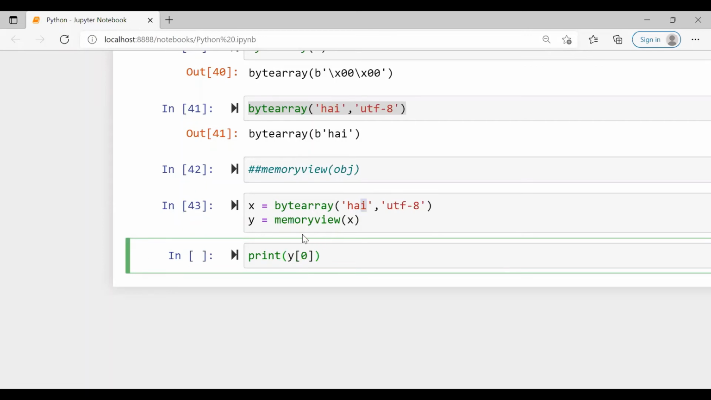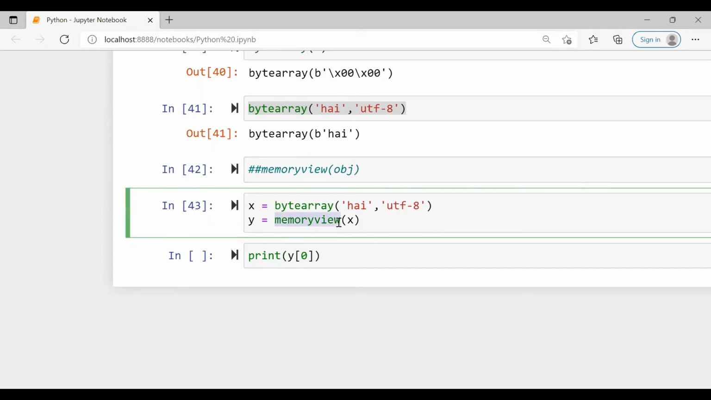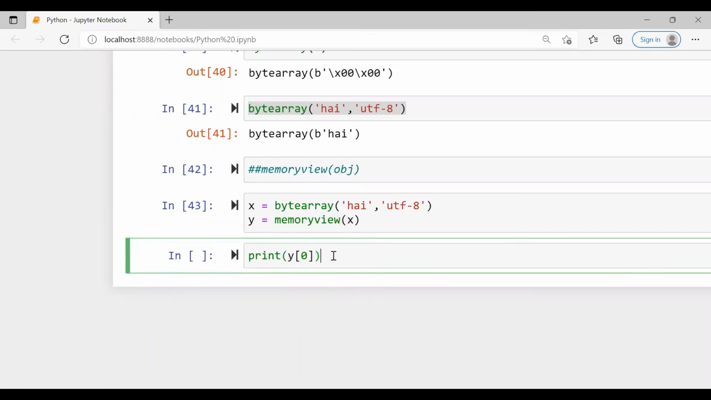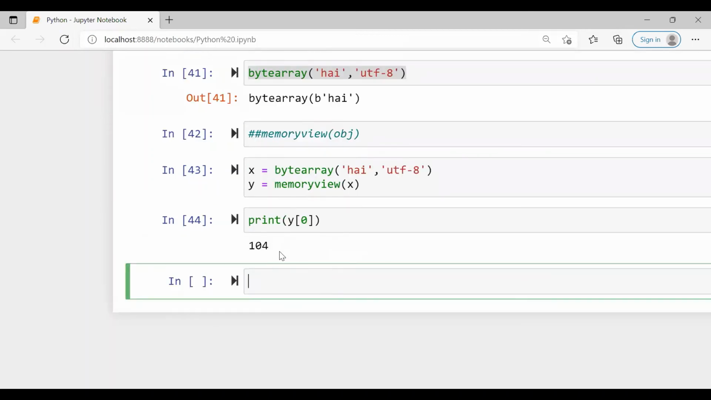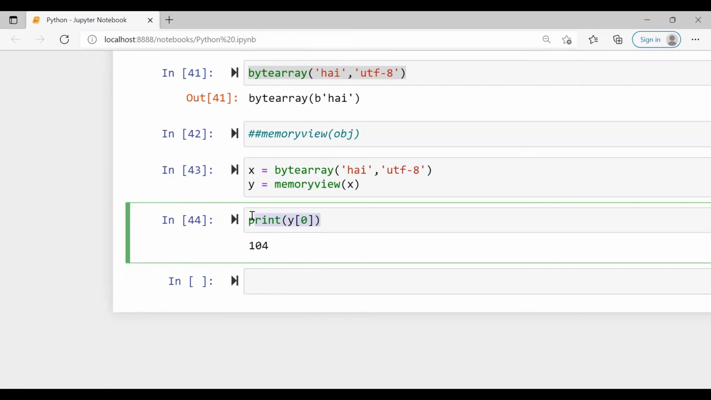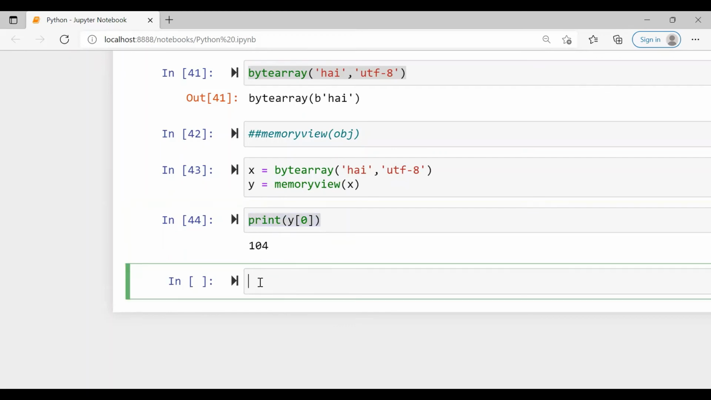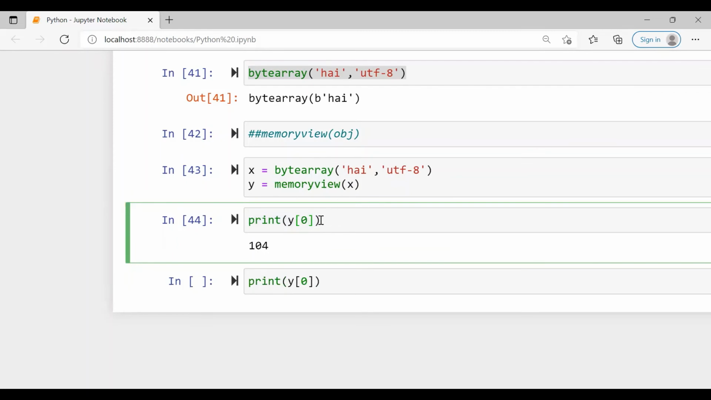Because y is already initialized as memory view, it returns the memory view of the object called x. So whenever I say y of 0, it will give the memory view of h. So print y of 0, right? It has given 104. Similarly, you can print all the other characters also, because there are characters and it starts with index 0.